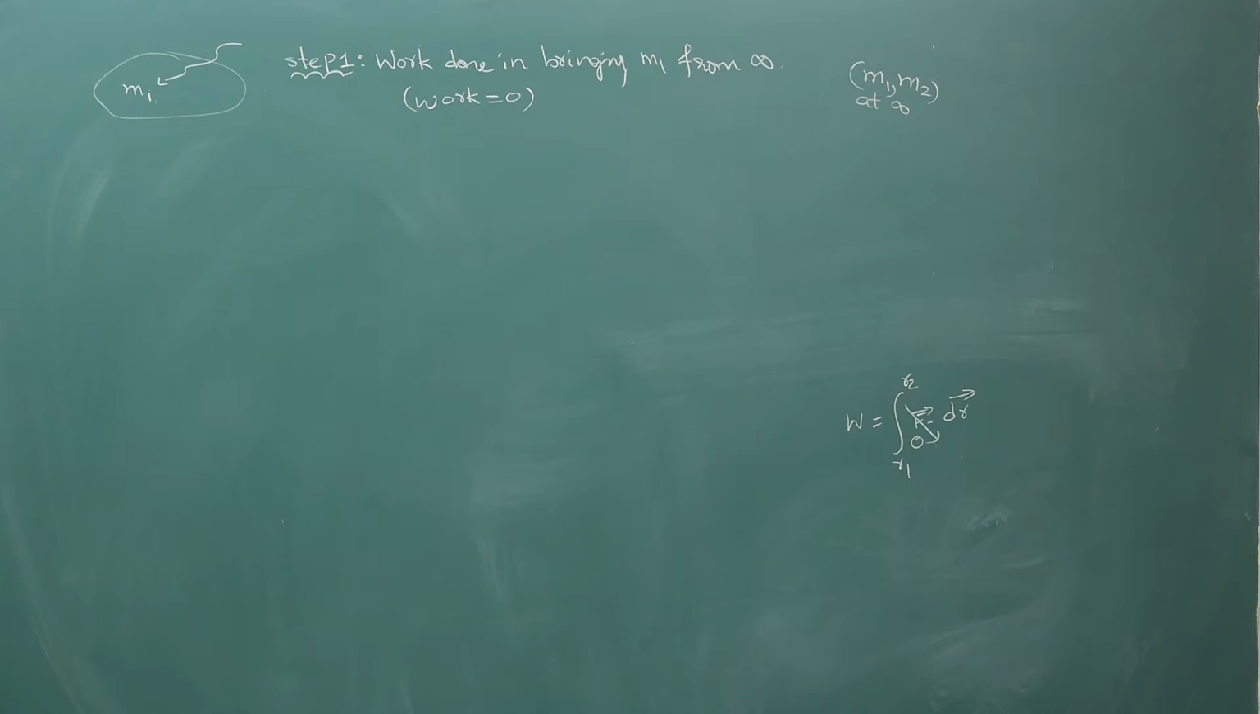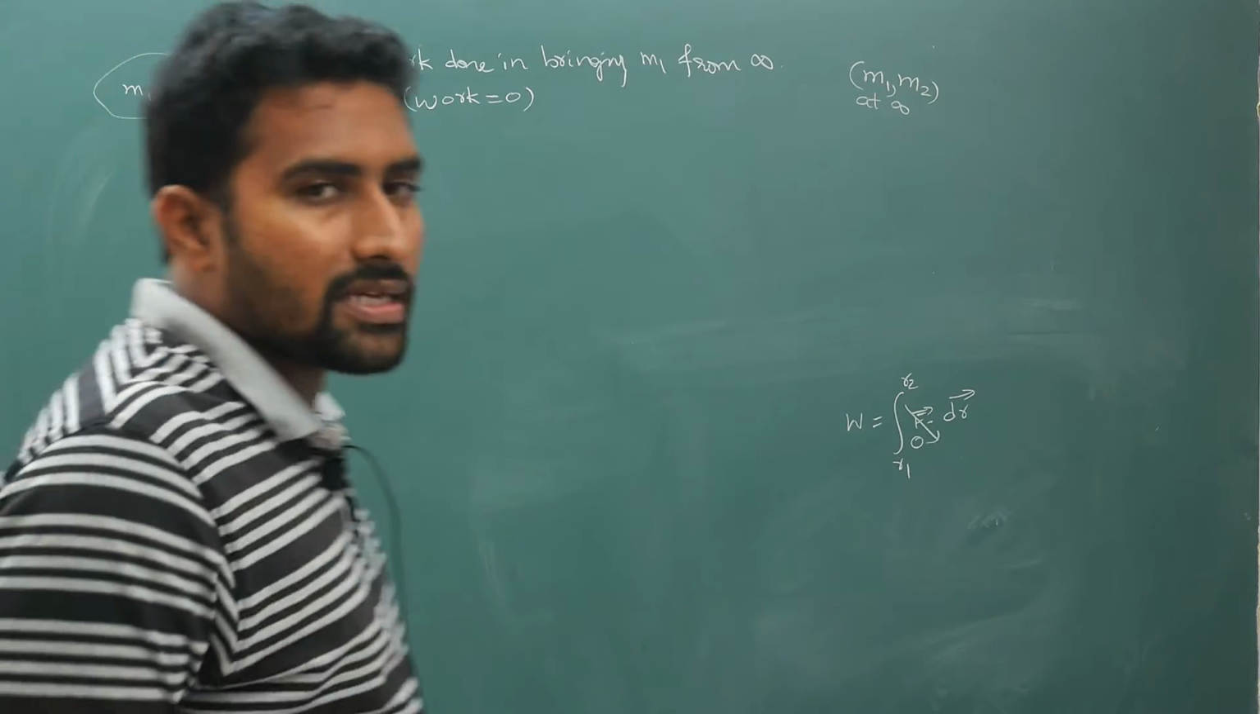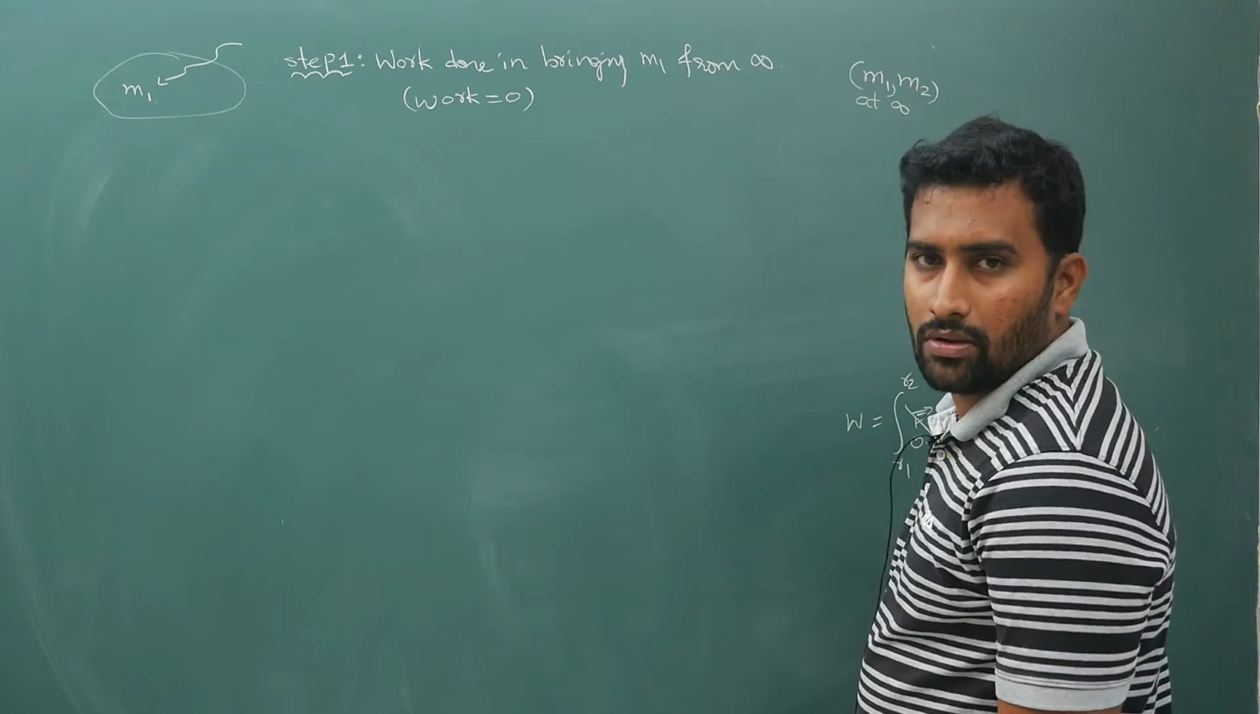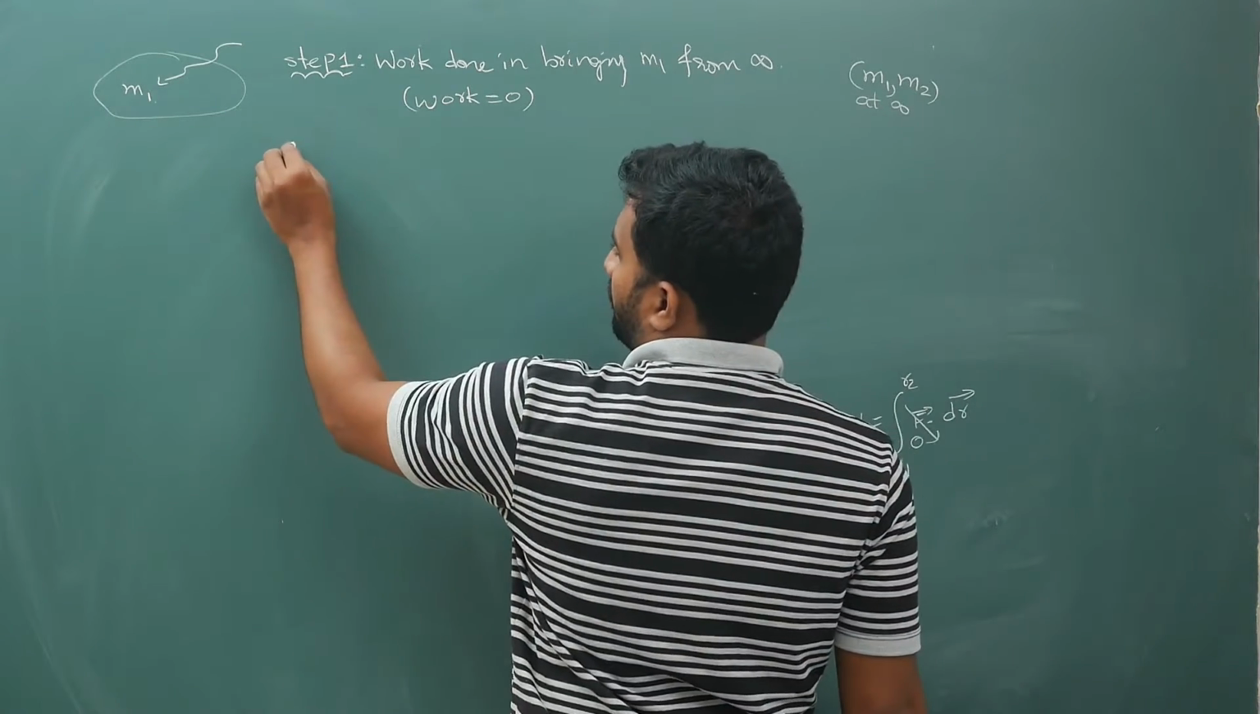So here my point is, when you are bringing the first mass m1, there is nothing in the system. So when you have nothing in the system, why will there be any work? So no work. Work done is 0. Right? Next, step 2.